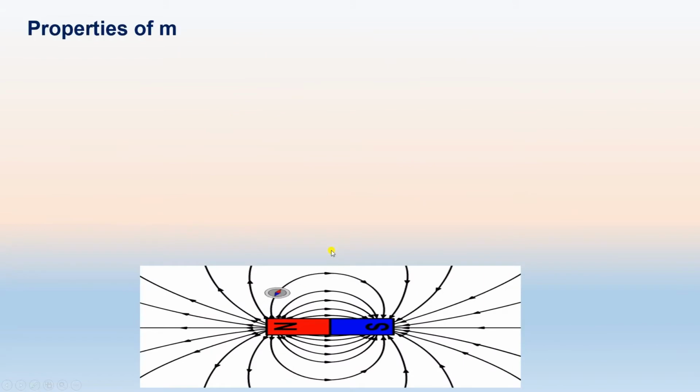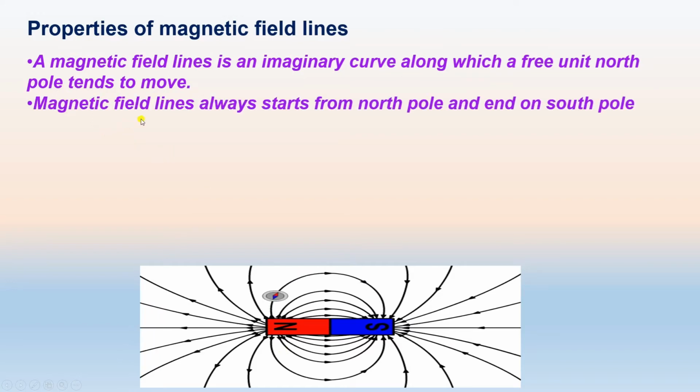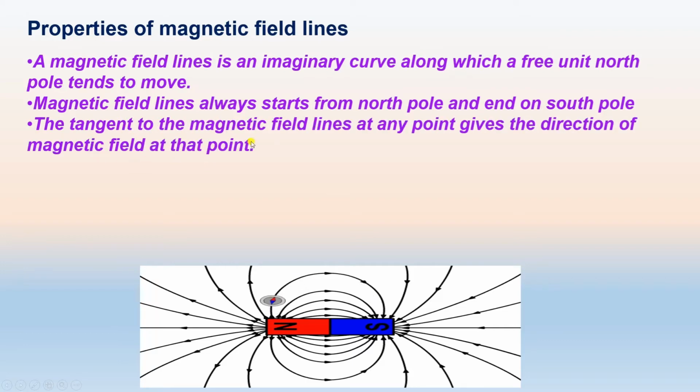Then the properties of magnetic field lines. First property is, magnetic field line is an imaginary curve along which a free unit north pole tends to move, like this. And the magnetic field line always starts from the north pole and ends at the south pole. The tangent to the magnetic field line at any point gives the direction of the magnetic field at that point. If we draw the tangent at any point, then that tangent gives the direction of magnetic field at that point.